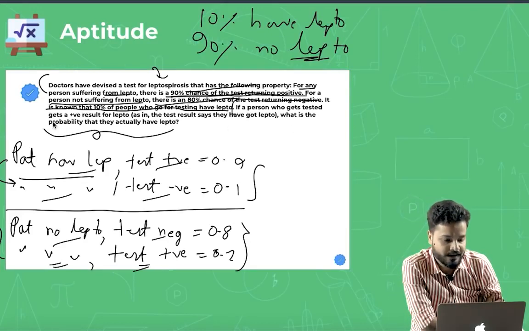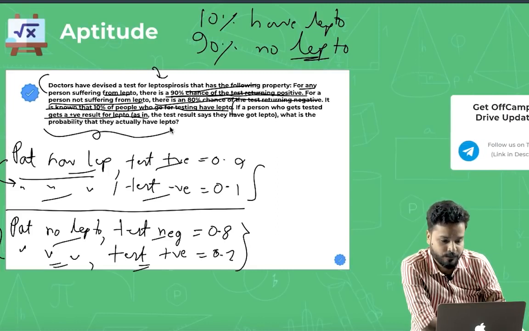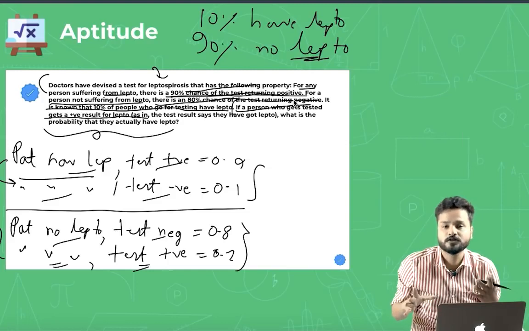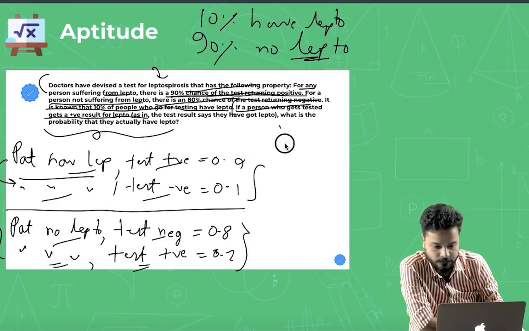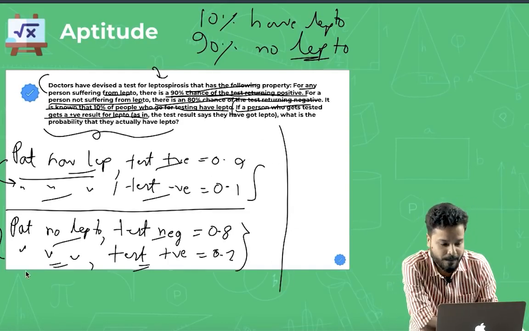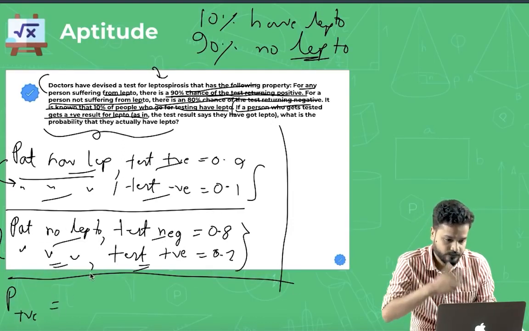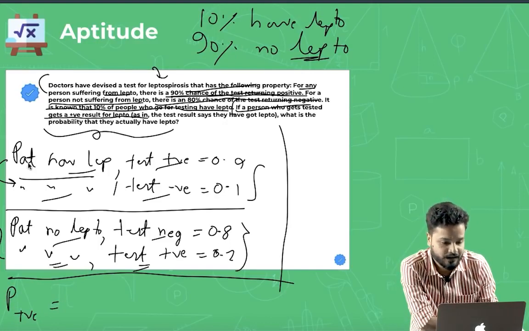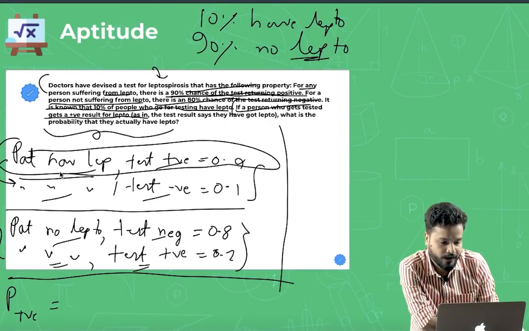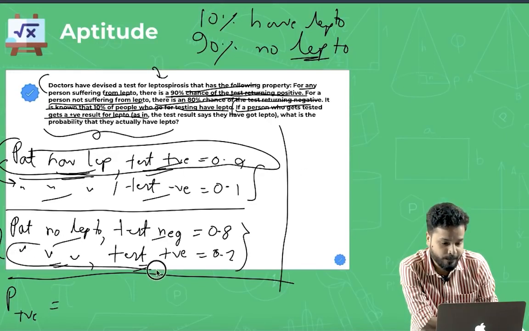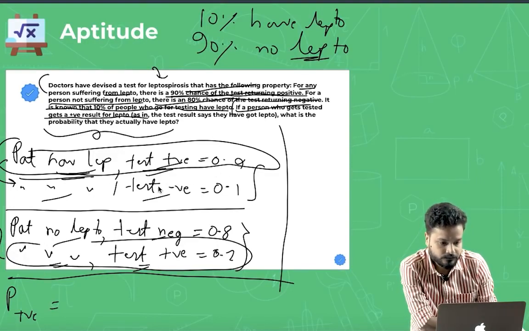First find out the probability that a person tests positive. Let us say a person goes and he's tested positive. We're just finding that right now. So what would be the probability that a person is tested positive? There are 2 probabilities like that, right? First, when a person is having lepto and is tested positive, and second, when a person is not having lepto but is tested positive. So what is the probability of a person being tested positive?